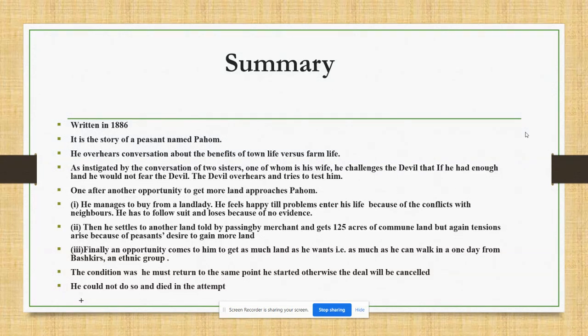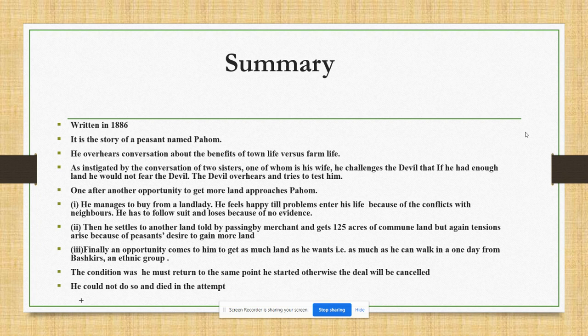How Much Land Does a Man Need? This short story was written in 1886. The story's setting is Russian rural life. It is the story of a peasant named Pahom.